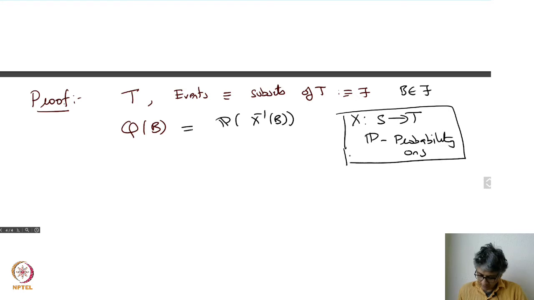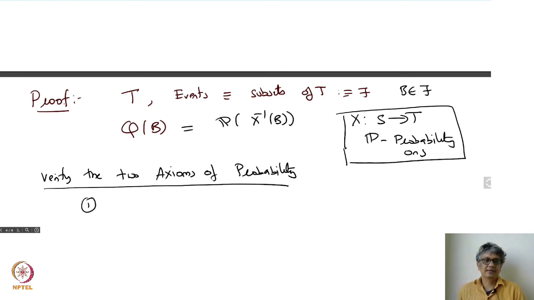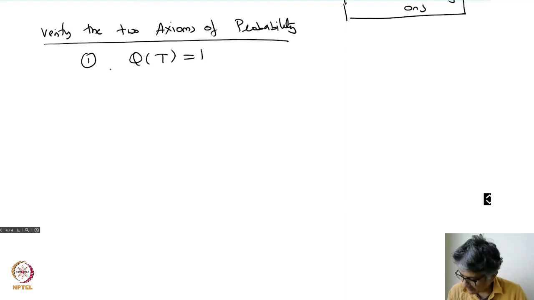So now what do I have to show? I have to verify the two axioms of probability. So what are the two axioms? The first axiom is I have to show Q of T is equal to 1. Right? So how do I verify that? Let's write it down maybe in blue. So what is Q of T?